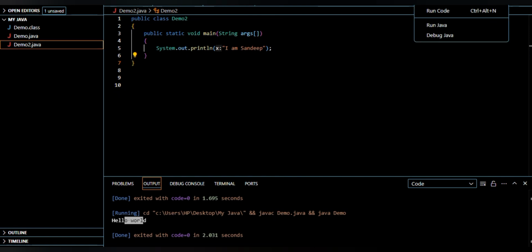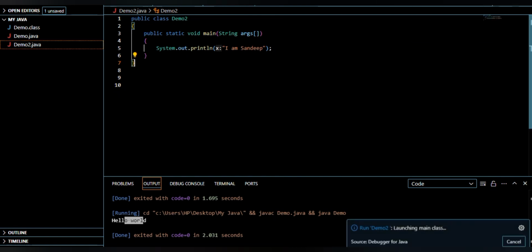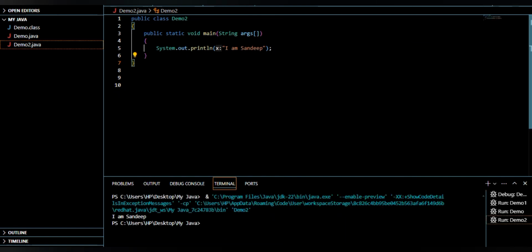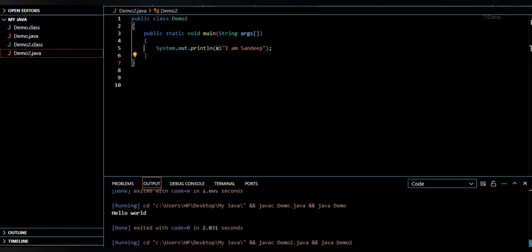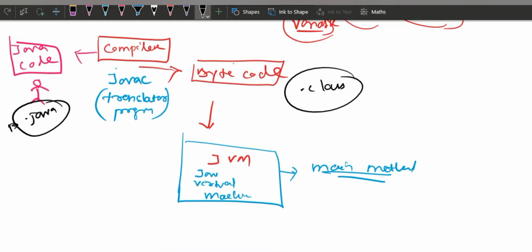Here I will run Java to check whether it is correct or not. I am Sandeep, it is correct. Then I will run the code. You see, the moment I run the code, it created the demo2.class file. That means the program went through the compiler and converted into a .class file, and then the JVM processed it and gave us the desired output. Clear? This is how the program works.